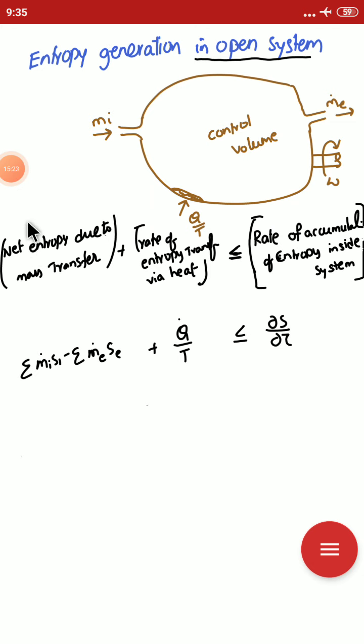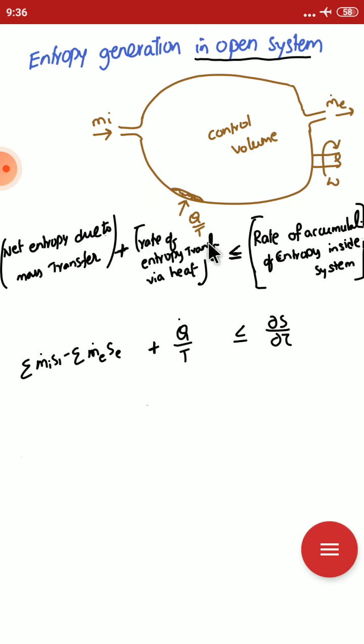Similarly, for the entropy principle equation, the rate of accumulation of entropy inside this system is equal to the net rate of... when this is an open system, the mass transfer comes into the picture along with the heat transfer. In an open system, the entropy is increased by the mass transfer and heat transfer. The net entropy due to the mass transfer plus the rate of entropy transfer due to the heat transfer